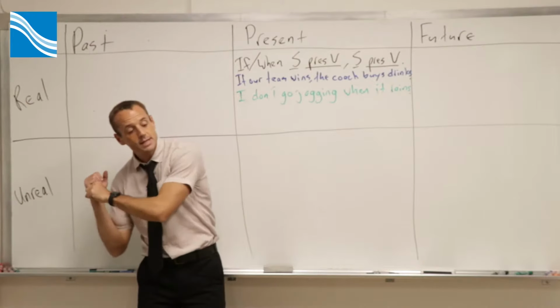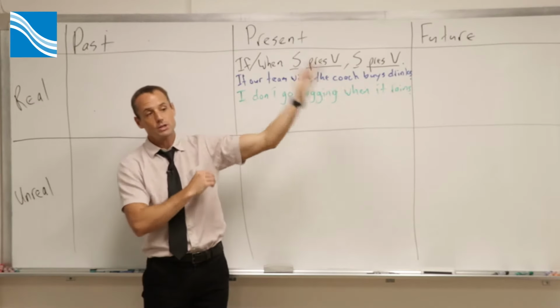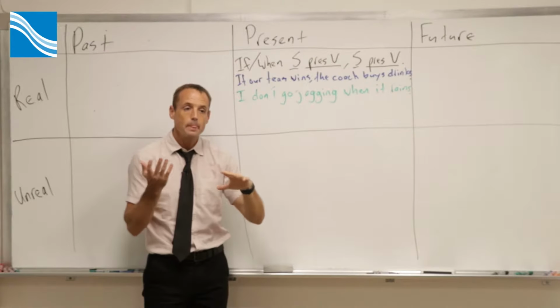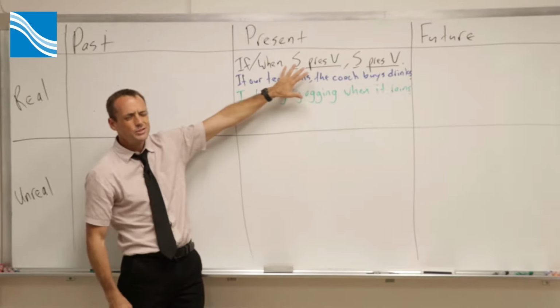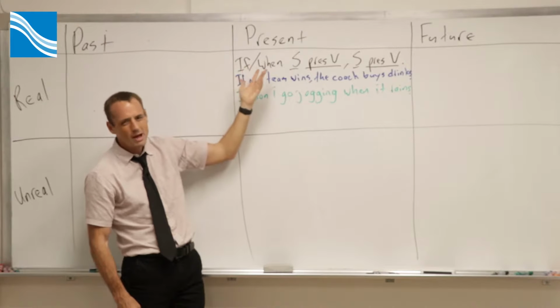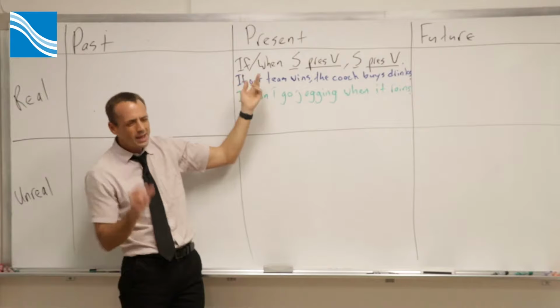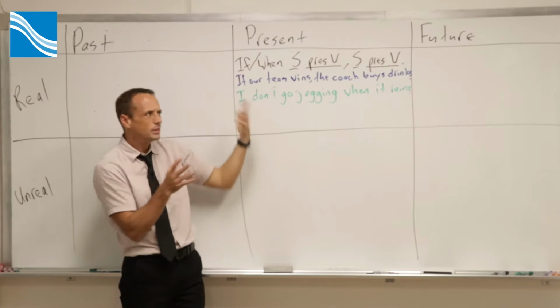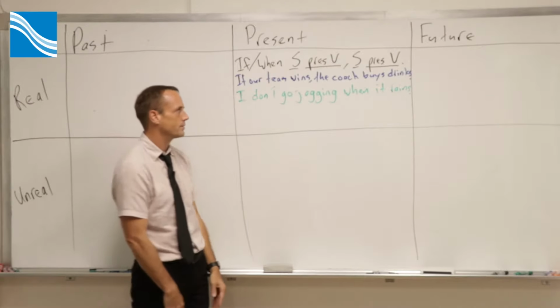When our baseball team wins, the coach buys drinks. This happens. It's what always happens. On this one here, there's not a big difference between if and when. They're about the same. When is a little bit more common, more often, but they're about the same. There's not a big difference here.